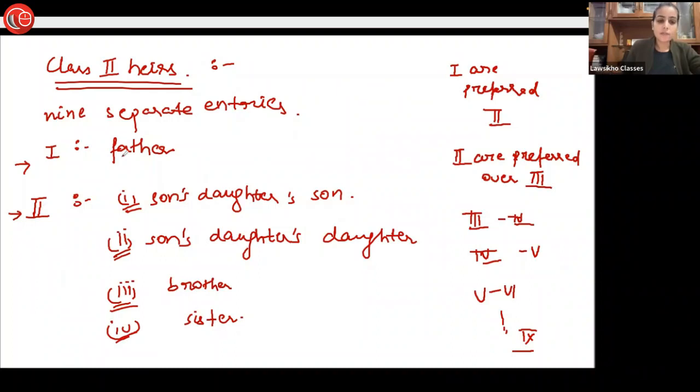Okay. So if suppose the father is dead, the father is not present, only and only then will it go to subcategory number 2. And in subcategory number 2, whatever heirs there are, they will get it equally.